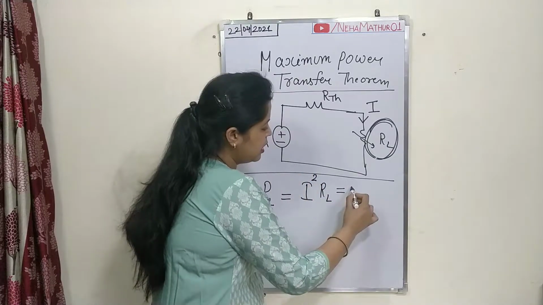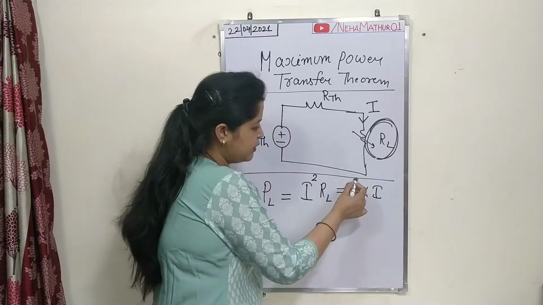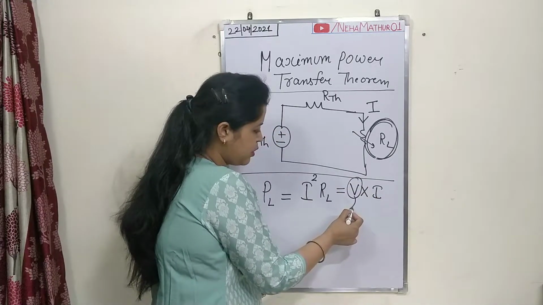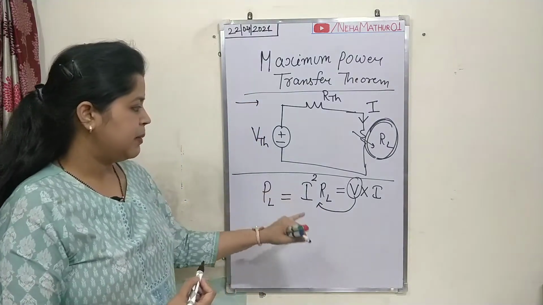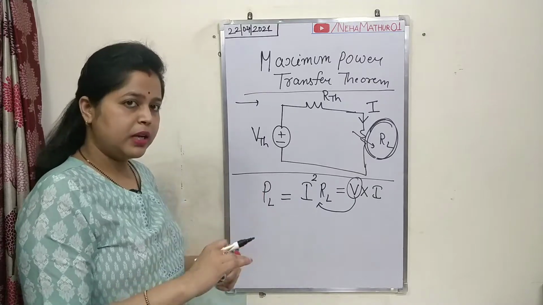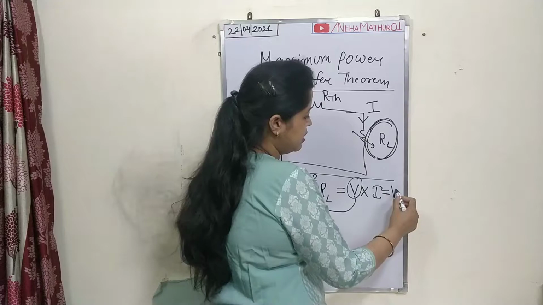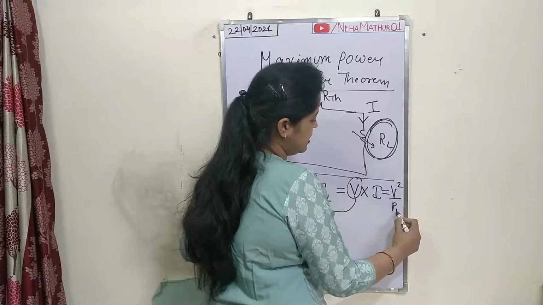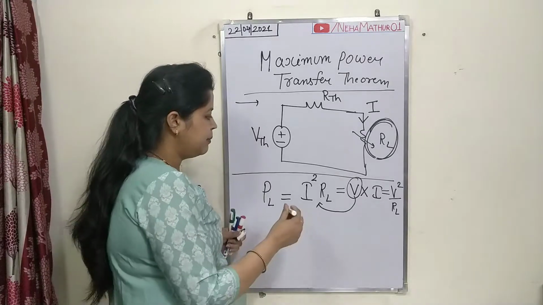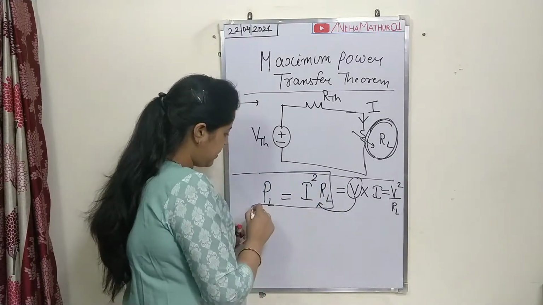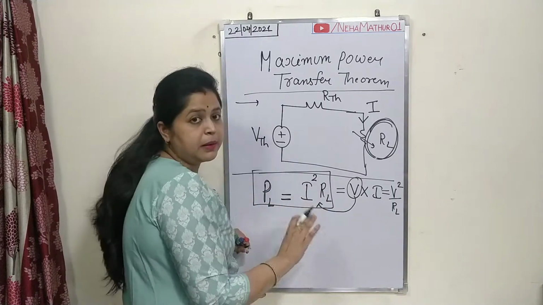Basically we have a formula, voltage multiplied by current. That voltage can be written in terms of current and resistance, so the formula becomes I square multiplied by RL, or if you want it only in terms of voltage, it will look like this. You have several formulas for the calculation of power. I am considering this formula: power across the load terminal is equal to I square multiplied by RL.